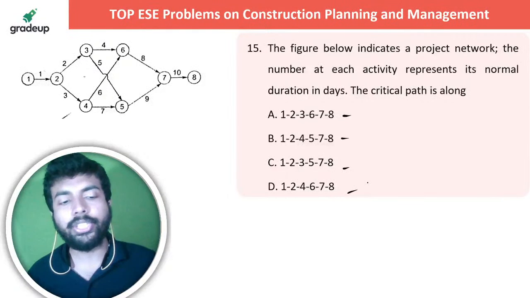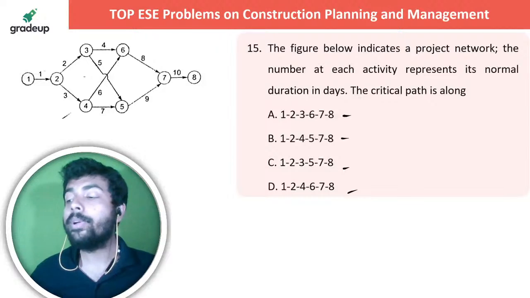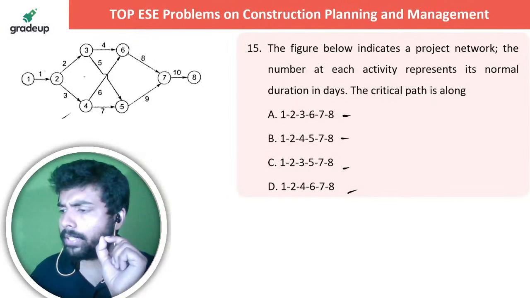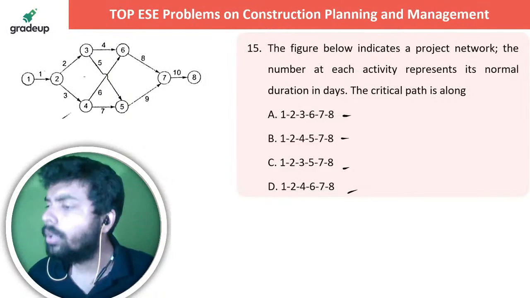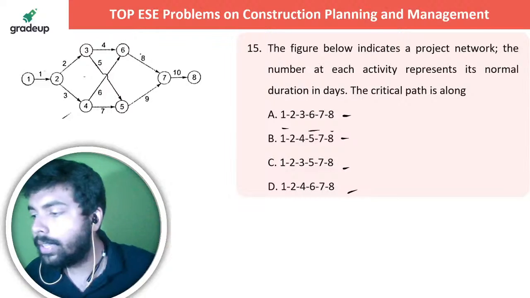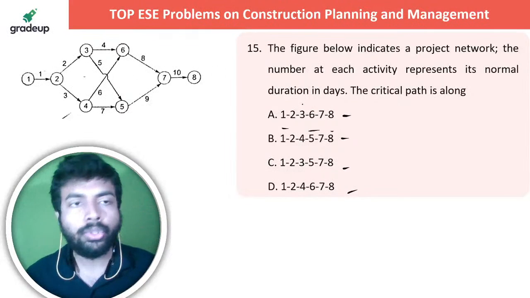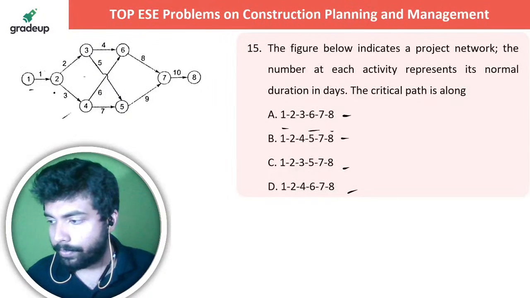From these 4 options, try to find out what is the critical path. I mean, how much time is required from these 4 paths. आपको अलग अलग से path नहीं ढूंढना वहां पर। चलो just whatever is given in the options, उसी path को देखो ना, कितना टाइम लग रहा है उससे. 1 2 3 6 7 8, 1 plus 2 3, 3 plus 4 7.